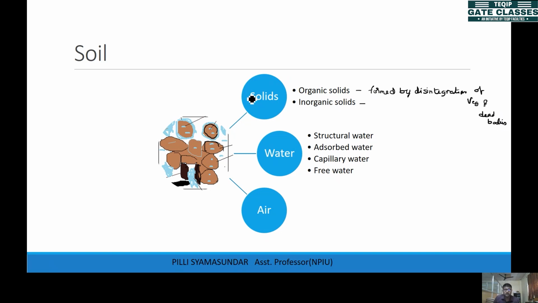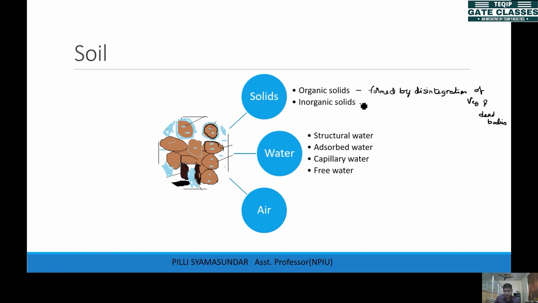If someone dies, eventually the body will be disintegrated in the ground, right? Buried in the ground, like you see tombs and all. After the dead bodies are buried, they will decompose, and all the matter will convert into soil. That's what the organic solids are. Those dead animals or plants or vegetative matter which decompose in the soil form organic solids, and the rest of the particles like your rock particles come under inorganic solids.